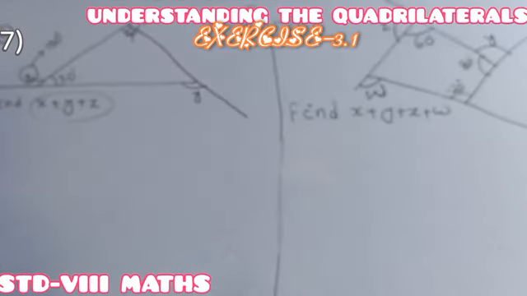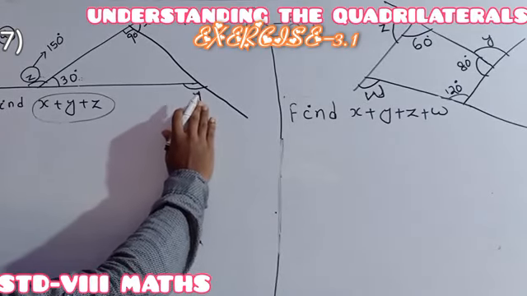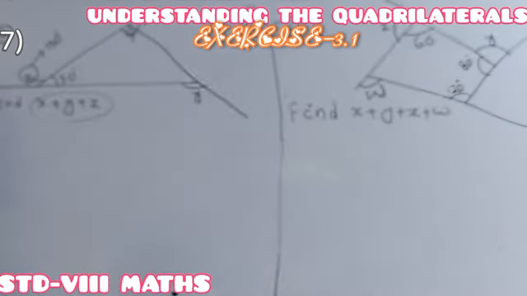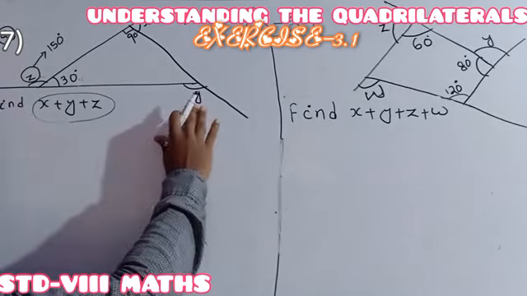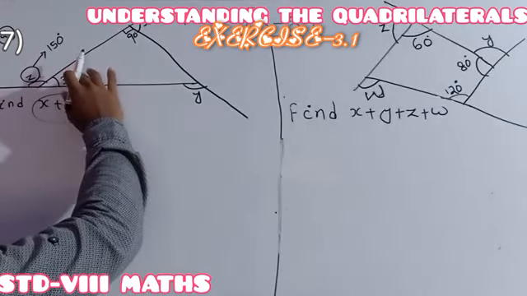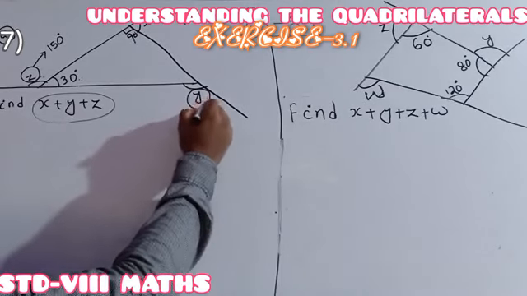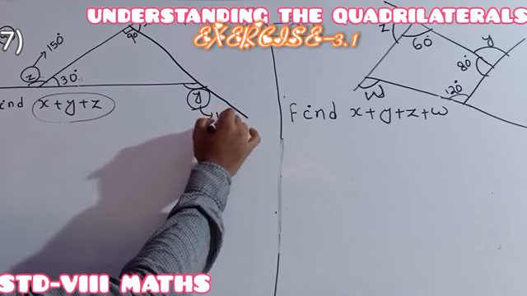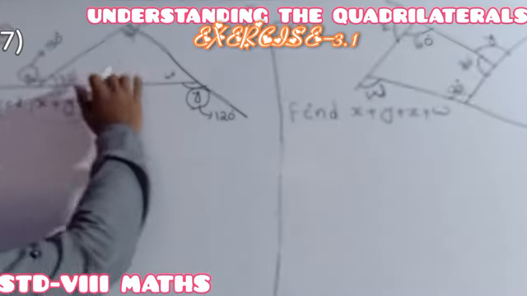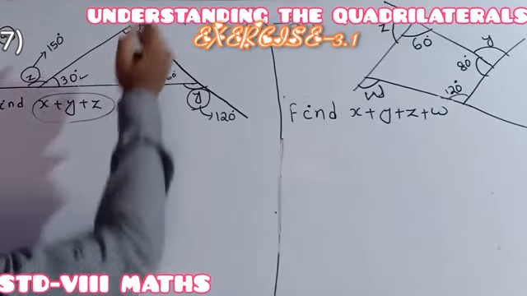Okay. Next, you have to find the value of y. You can find the value of y by using the exterior angle property also. An exterior angle is the sum of the 2 interior angles. 90 plus 30 is 120. So directly one can write y is 120 degrees. In the last cases, interior given, we got the exterior.